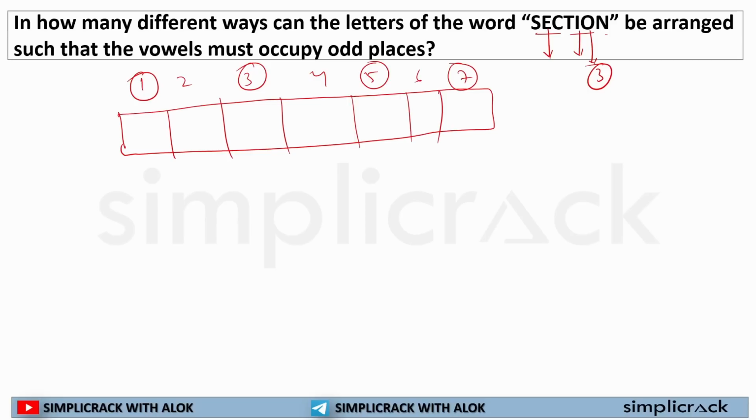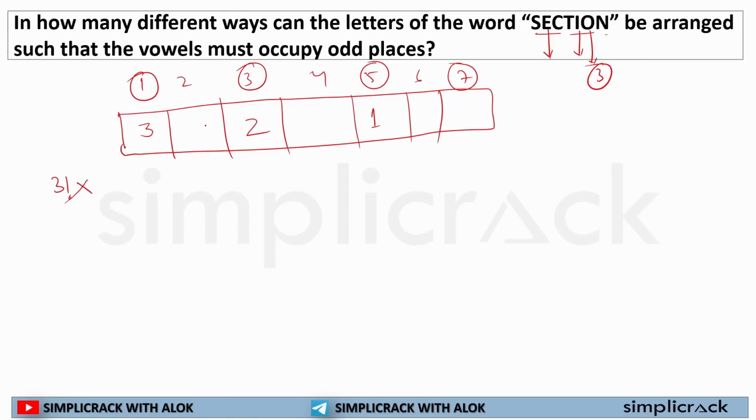In these places, these vowels can be adjusted, right? So for the first place, out of the 3, I can select any one. So 1 is used. Now for the third place, I'm only left with 2 vowels. Now for the 5th place, I will be left with only 1 vowel. So after that, there is no vowel. So the 7th place can be filled with the remaining consonants. So the vowels can be arranged in 3 factorial.